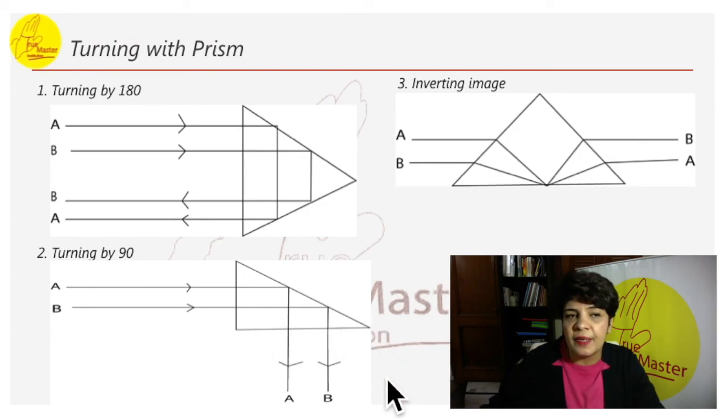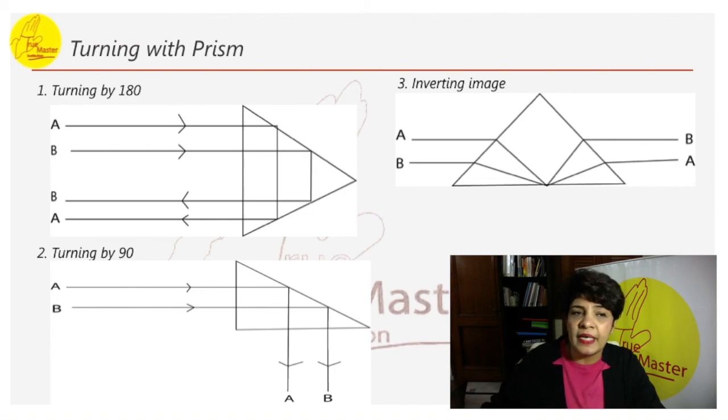To deviate a ray by 90 degree, the light passes through the prism. If you want to make it 90 degree, this is how we have to place the prism and the signal will become 90 degree. We can turn the signal. And this type of prism is called a periscope.